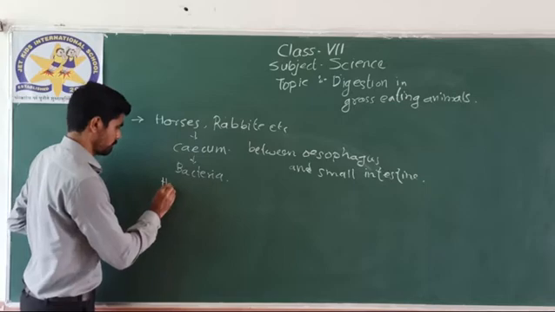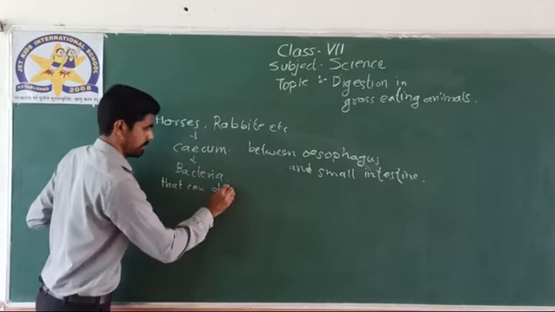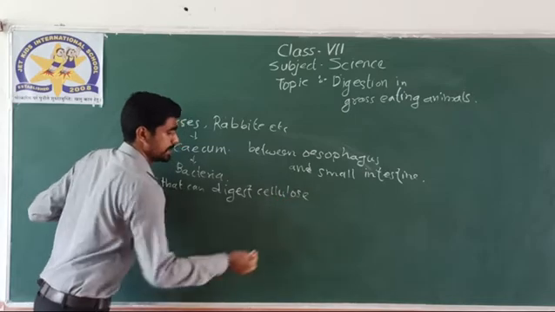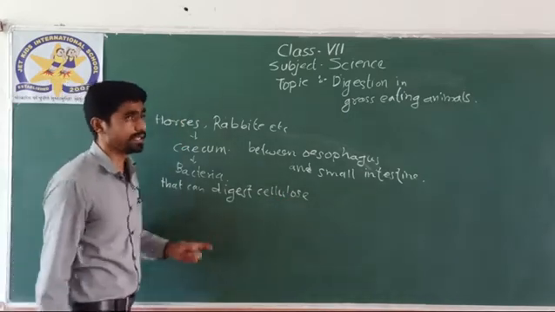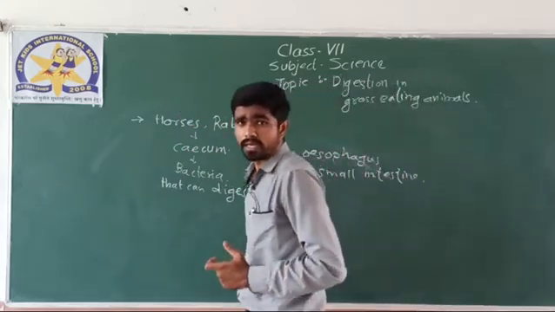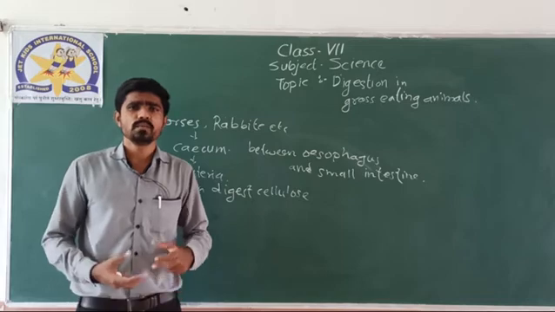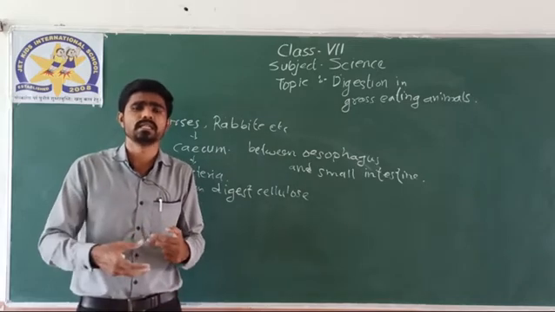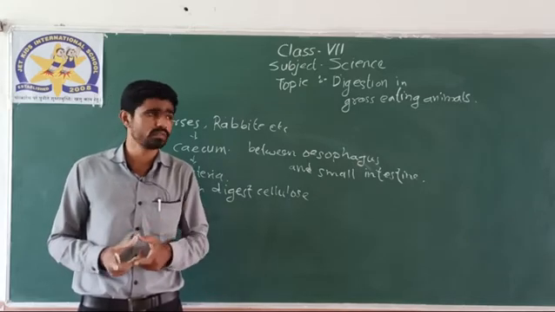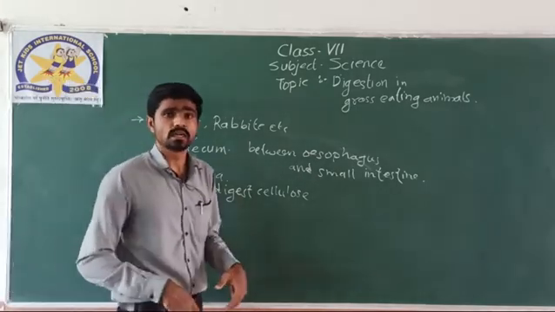Bacteria that can digest the cellulose or digest their food, which is not possible in humans as humans lack those bacteria. So in this way grass-eating animals have some modifications. Why was there a need for these modifications? Because they have a modified food-eating pattern. The food that they eat is different, and the time required for proper digestion of that food is totally different. So this was about digestion in grass-eating animals.